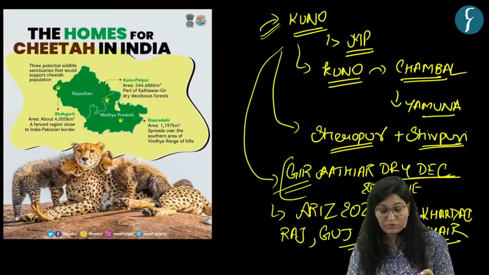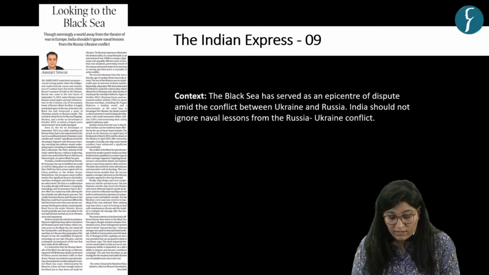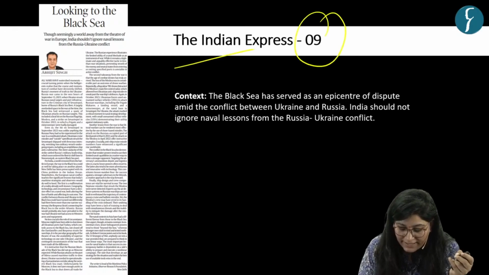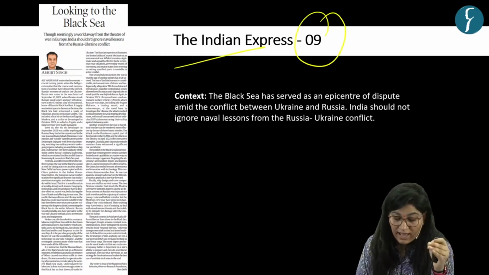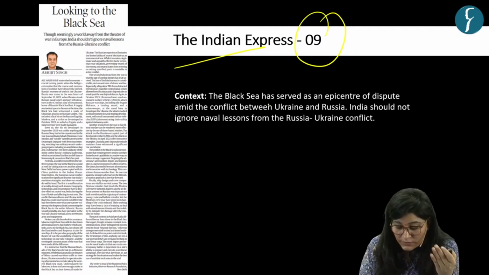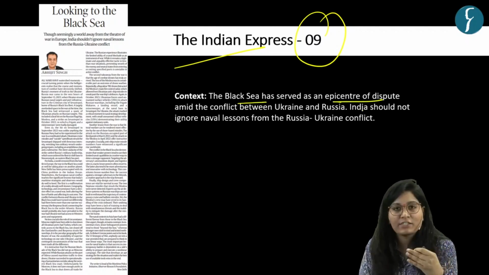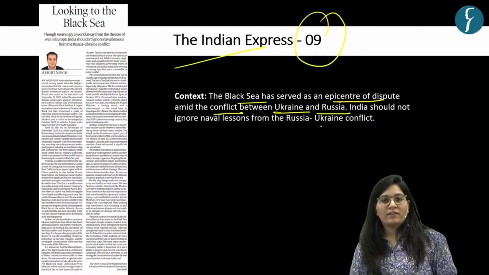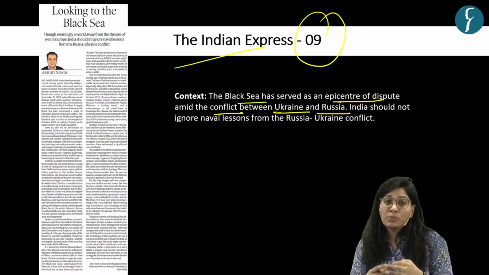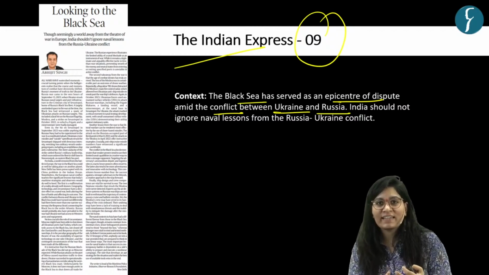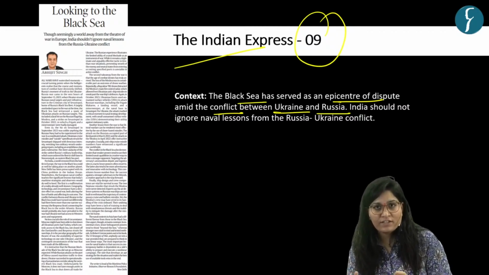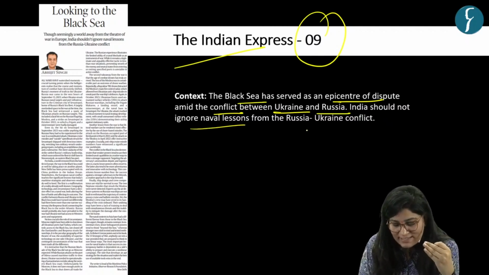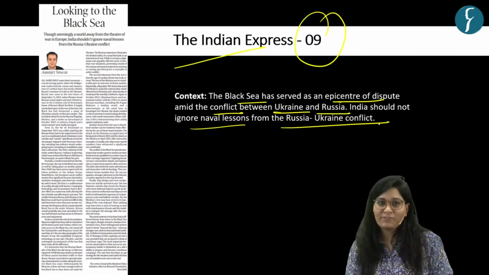Now, let's come to the next question. Next question is based on this news article which appeared on page number 9 in the Indian Express. And the context of this news article, as I told you, is that the Black Sea is working as an epicenter of dispute amid the conflict between Ukraine and Russia. Because Ukraine and Russia launched numerous drones which basically attacked a Russian airbase near the Black Sea. Okay. And India should not ignore naval lessons from the Russia-Ukraine conflict. It's a learning for India.